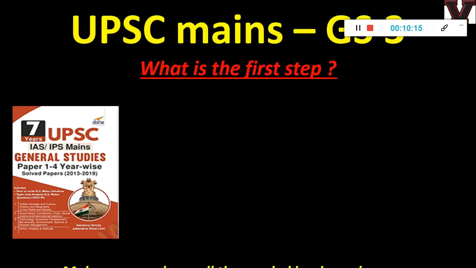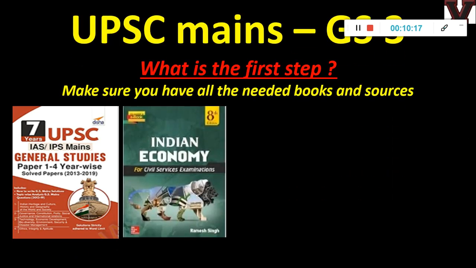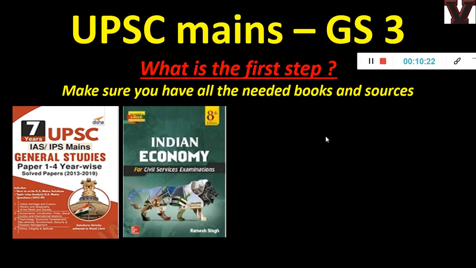So other than previous year papers, whether you need books, it's not required actually. But for economics concepts, if you want to study for prelims, you would obviously buy the Ramesh Singh textbook. That alone will be enough for this, because WTO, banking, all the concepts are there. So that will be more than enough.